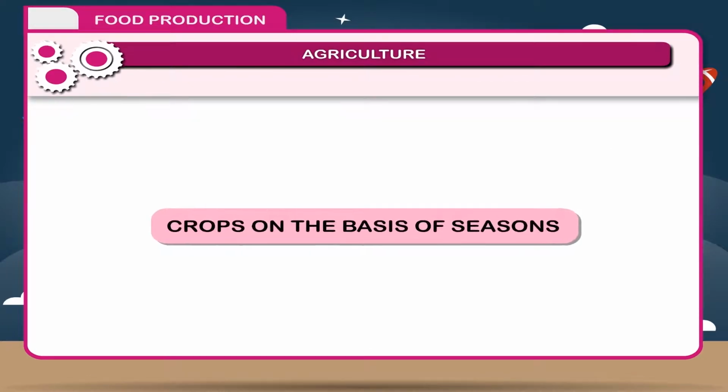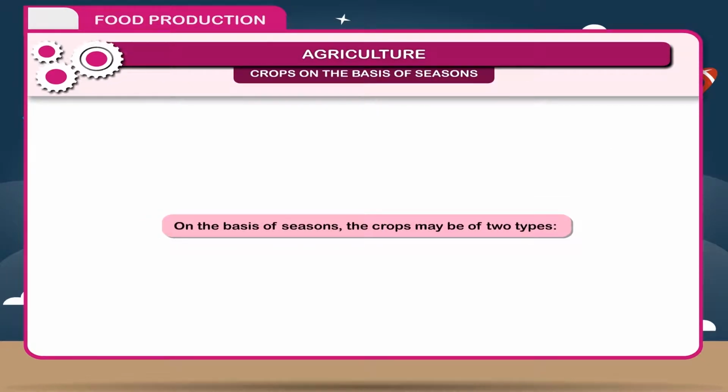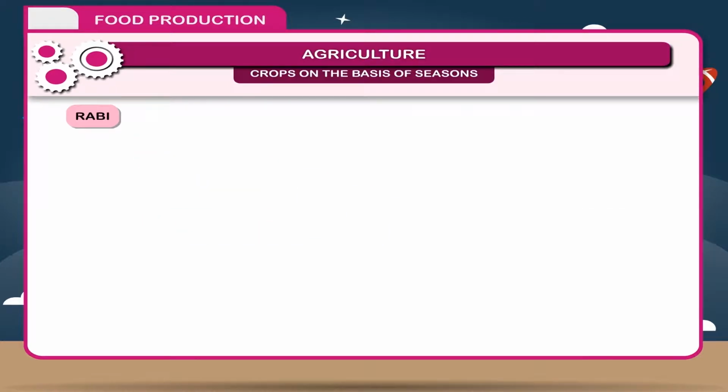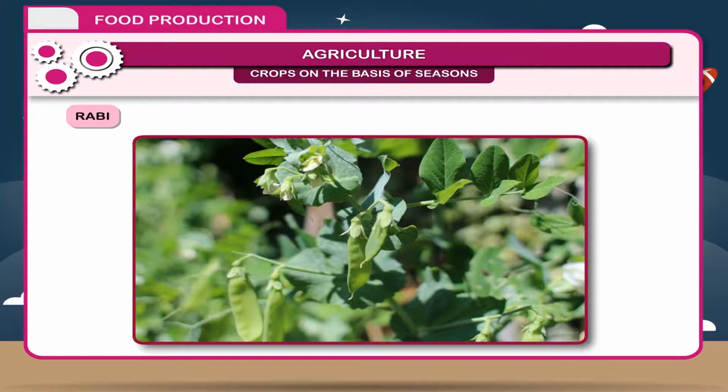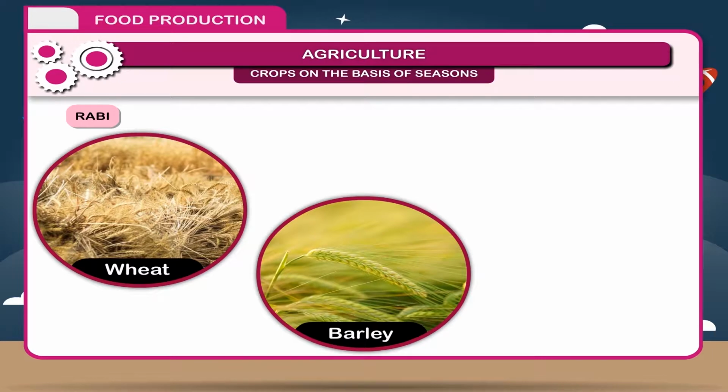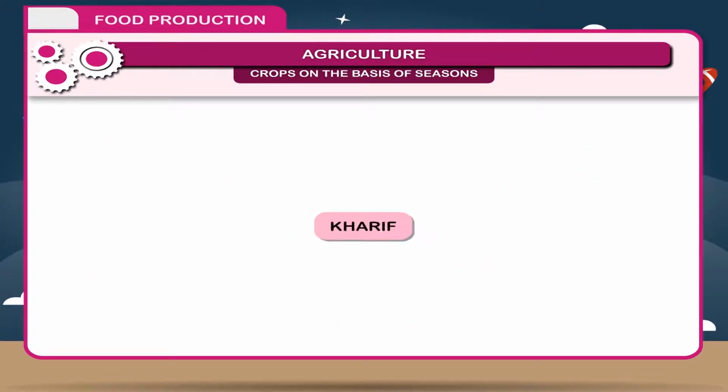Crops on the basis of seasons. On the basis of seasons, the crops may be of 2 types. Rabi. Rabi season crops are sown in October and November and harvested in March and April. These are also called winter crops. For example, wheat, barley, pea, etc.